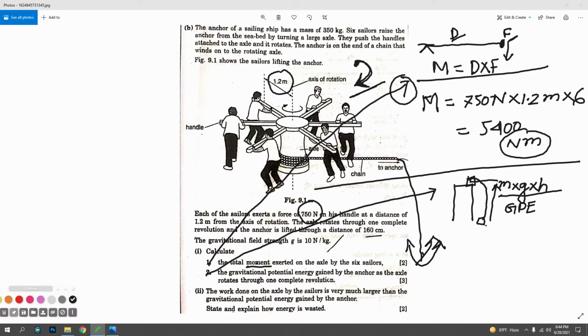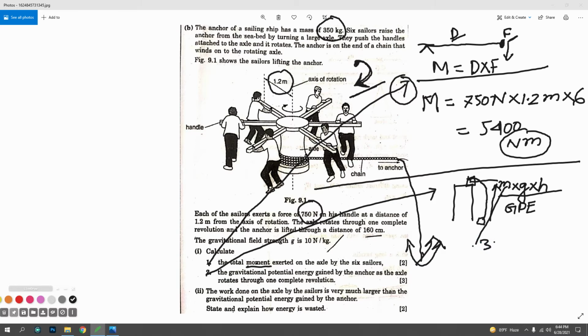This is the way of getting GPE, gravitational potential energy. Now this anchor is being taken up by these 6 people. So what is the mass here? Mass is given as 350.